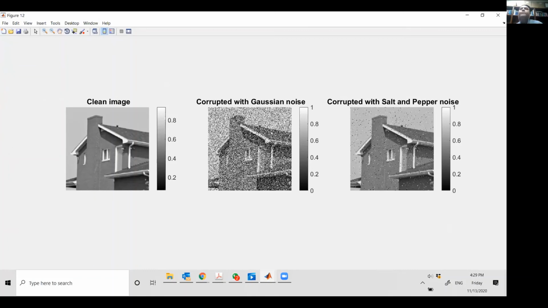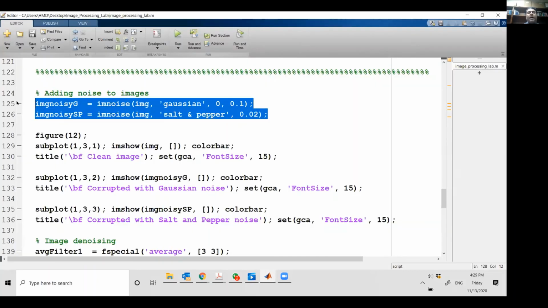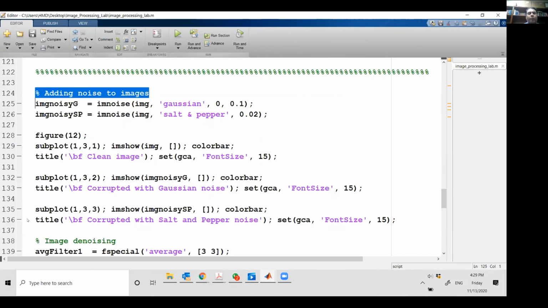So the basic problem in image denoising is, given a corrupted image, how can you estimate a clean image or the original image out of it? That is the question that we deal with in image denoising. So we are going to look at how we can reduce noise in these images, corrupted with Gaussian noise and salt and pepper noise. That's what we have. And you are going to use these commands in your task. So pay attention to line 124 onwards.